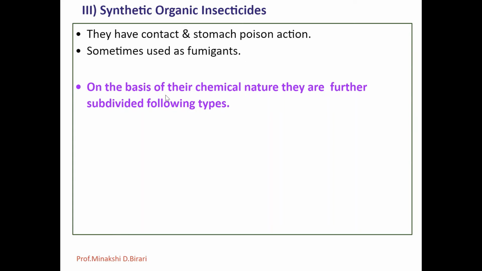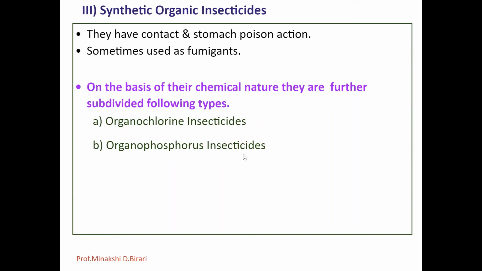They are subdivided into organochlorine insecticides, organophosphorus insecticides, carbamate insecticides and miscellaneous insecticides.